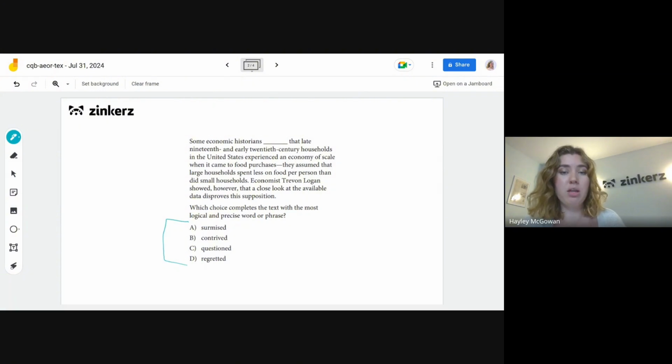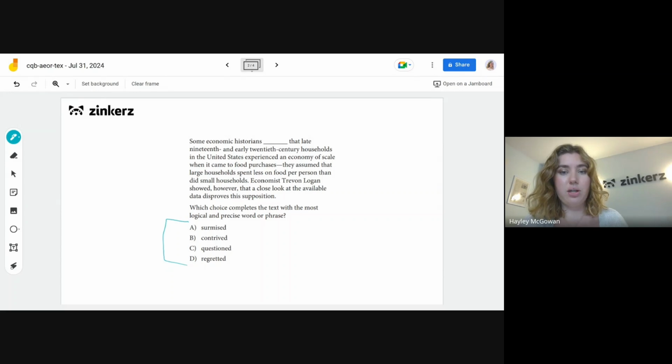So looking at our text here, we have some economic historians blank that late 19th and early 20th century households in the United States experienced an economy of scale when it came to food purchases. They assumed that large households spent less on food per person than did small households. This economist, Trevon Logan, showed, however, that a close look at the available data disproved this supposition.